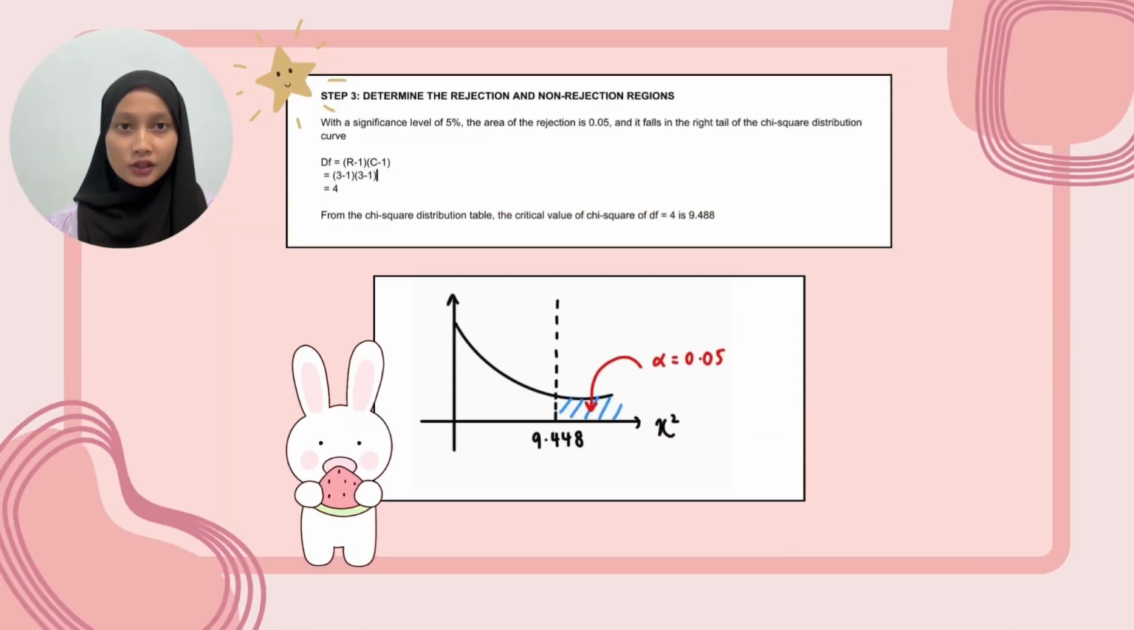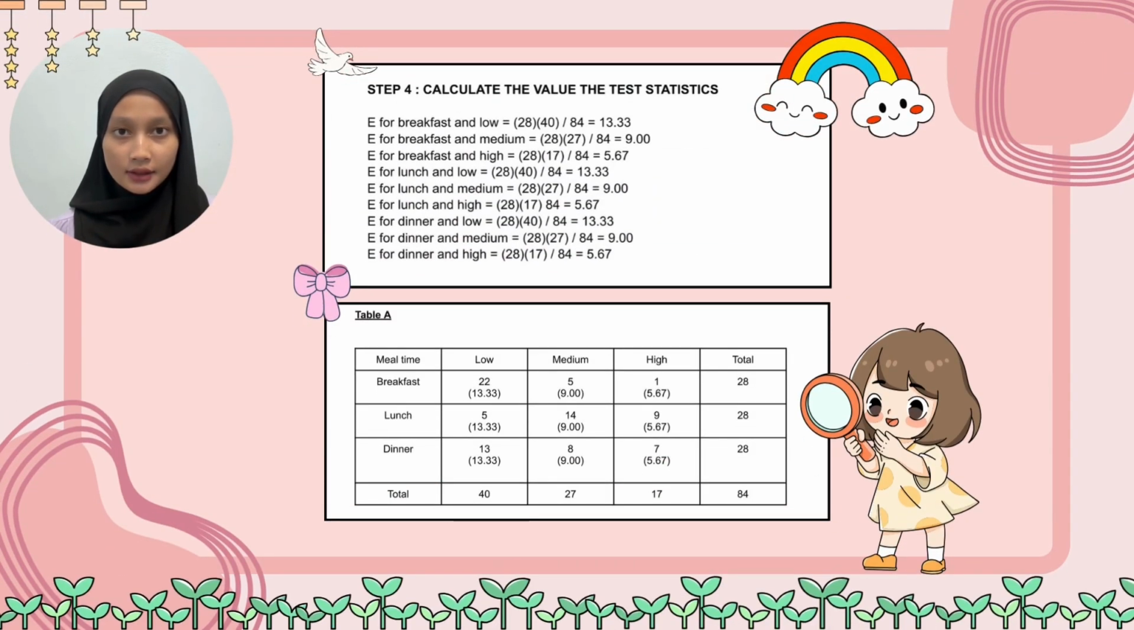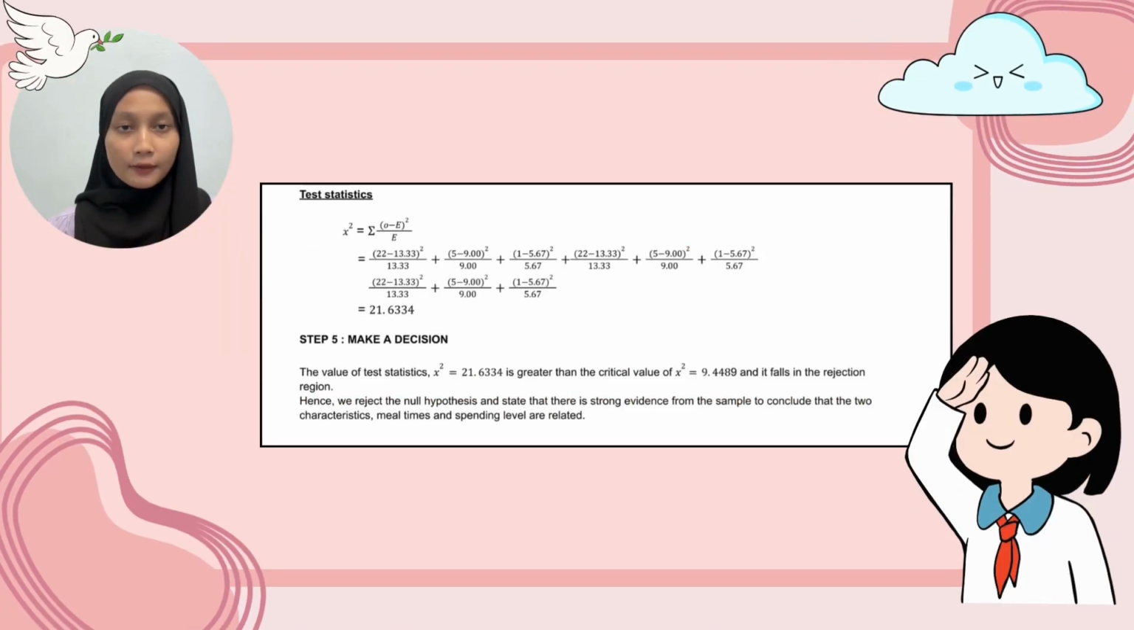Step 3, we determine the rejection or non-rejection area. The degree of freedom is 4. From the chi-square distribution table, the critical value is 9.488. Step 4, we calculate the value of the test statistic for each category. Based on the previous slide, the value of chi-square is 21.6334. Step 5, we make a decision. Since the value of the test statistic, 21.6334, is greater than the critical value 9.488 and it falls in the rejection region, we reject the null hypothesis and there is strong evidence to conclude that the 2 characteristics are related.